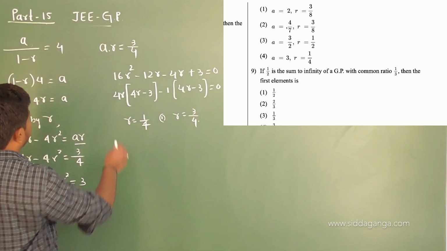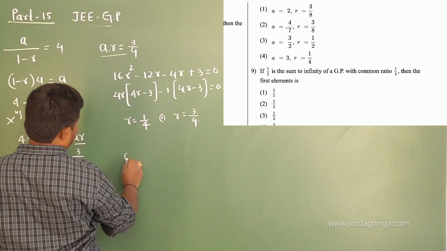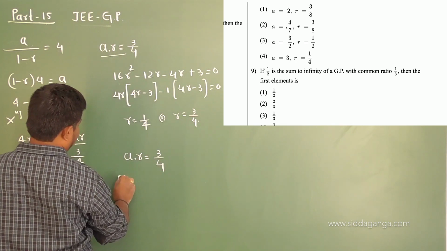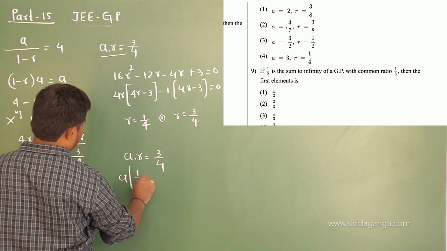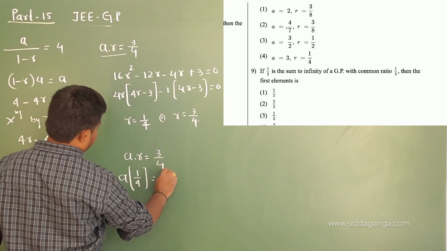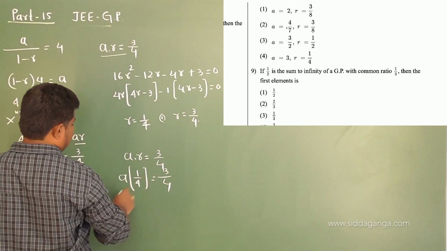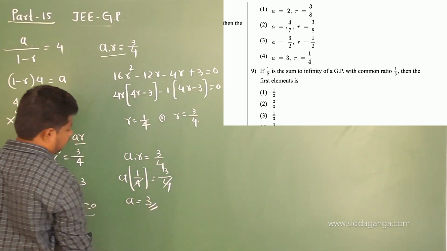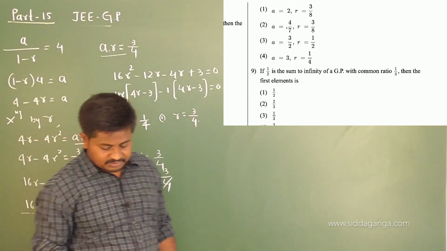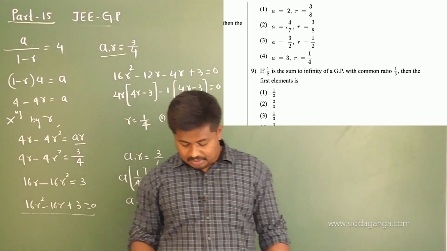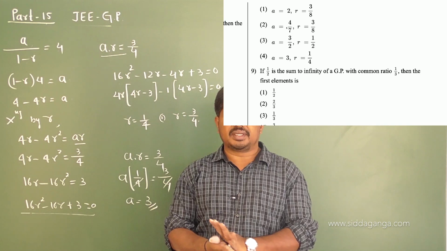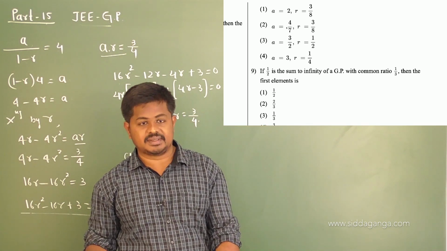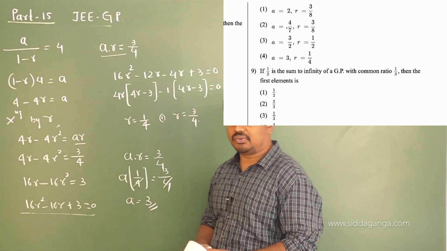Let me check by using this: a into r is equal to 3 by 4. So a into 1 by 4 is equal to 3 by 4. The 4 gets cancelled, so you get a is equal to 3, right? So option 4 is the correct one. That means the sum of infinite terms of the given GP is 4 only when a is 3 and r is 1 by 4. So option 4 is the correct one.